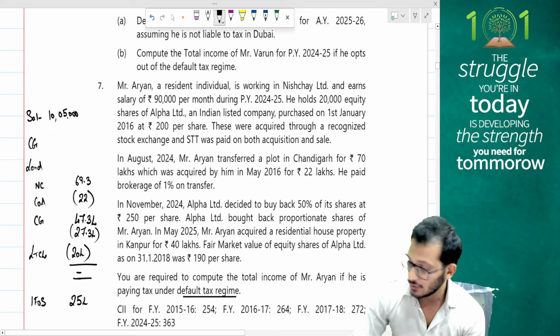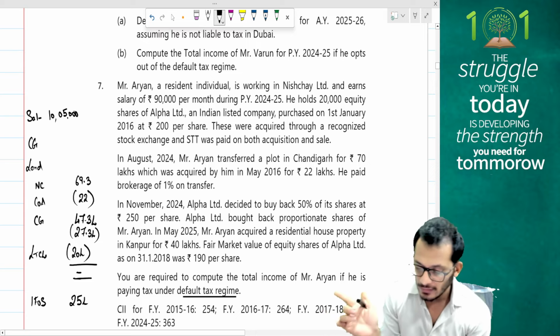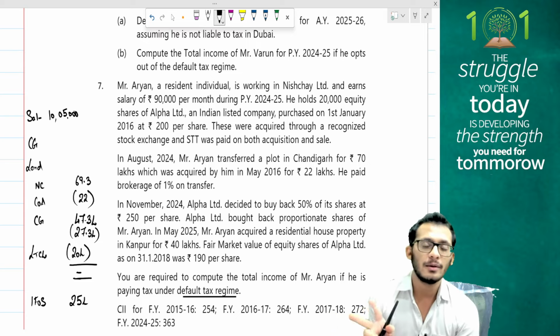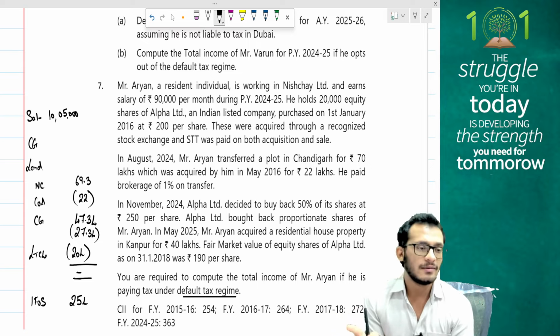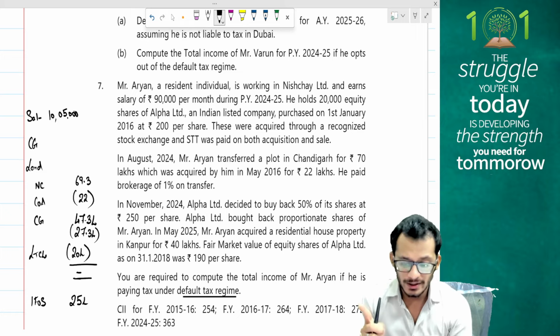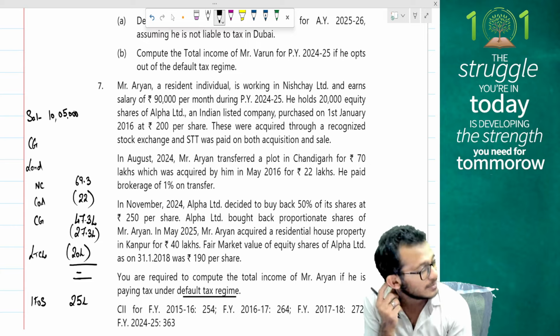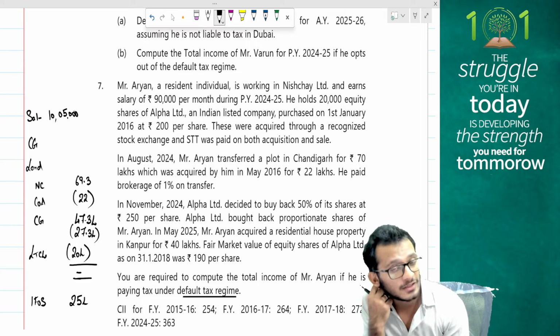long-term capital loss is actually wrong, because if you notice, the long-term capital loss comes and says the fair market value is 190 lakhs. Yes, when it comes to 112A, 112A has a certain rule. When it comes to 112A, you have to take the sale price or the FMV, whichever is lower, and compare it with the cost of acquisition, whichever is higher.